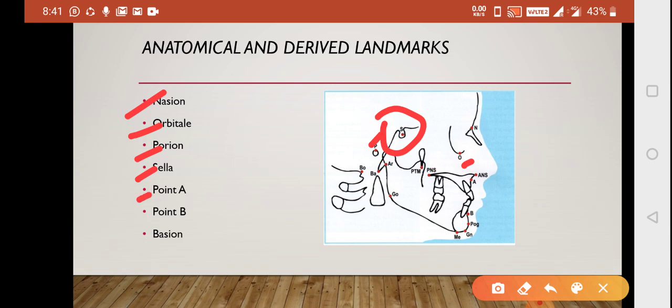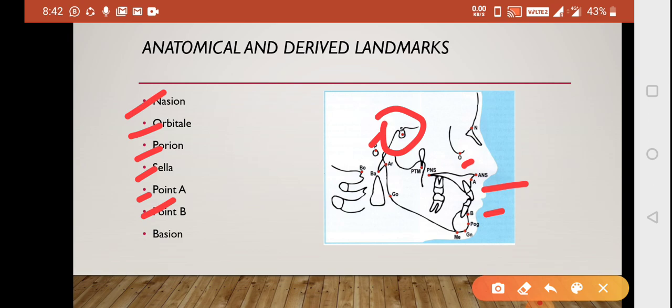And your point A is your deepest point on the midline between the ANS and the alveolar crest. This is point A. Point B, your deepest point on the midline between the alveolar crest of the mandible and your mental process. Okay, so that is your point B. Point B is also known as the supramental, and point A is also known as subspinal. So the question can be asked, what is other name of point A, what is other name of point B? Point A is your subspinal and point B is supramental.